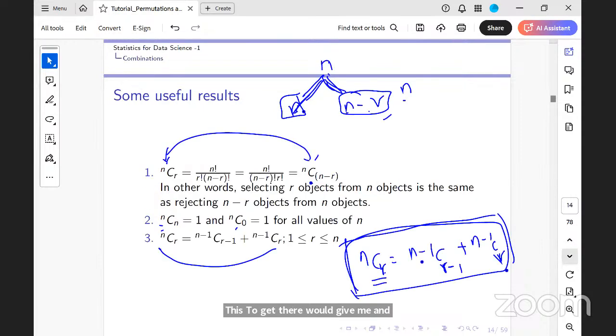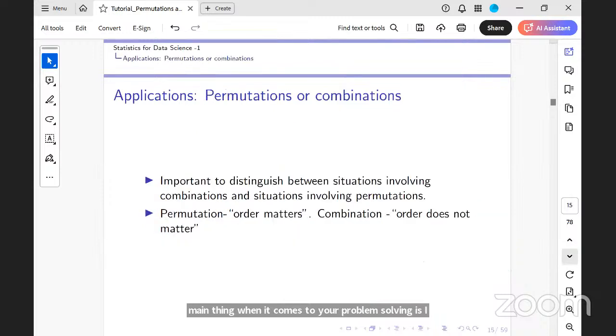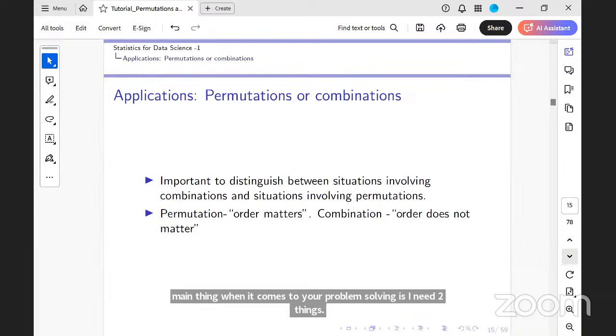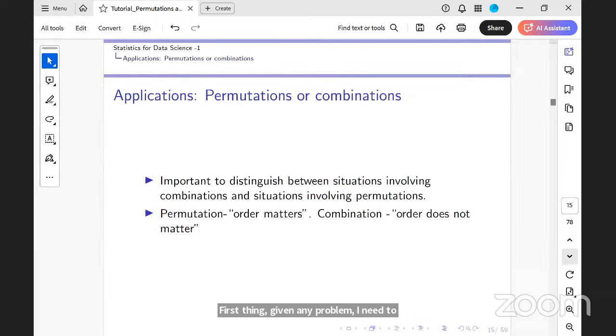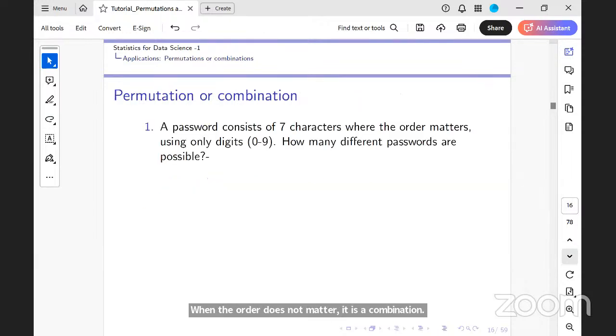Now, the main thing when it comes to problem solving is, I need two things. First, given any problem, I need to understand whether I have to apply a permutation or a combination. Remember, when the order matters, it is always a permutation. When the order does not matter, it is a combination. So let's do a reality check.